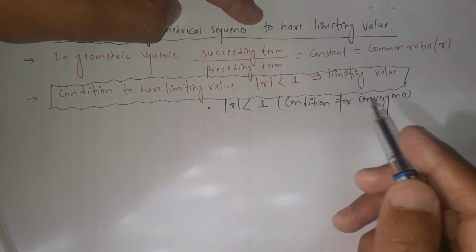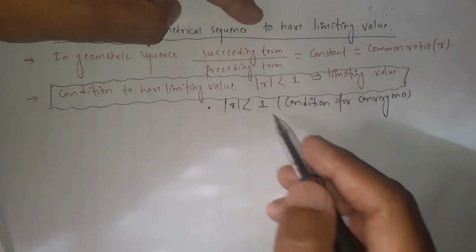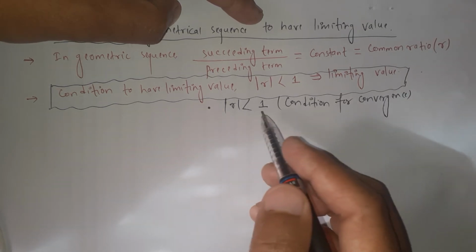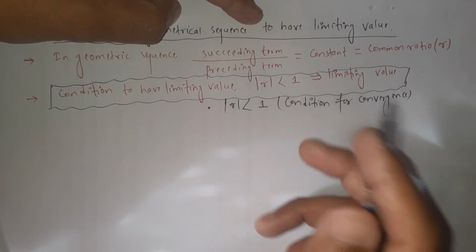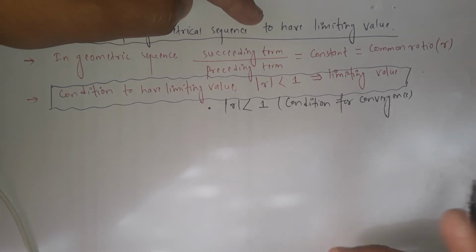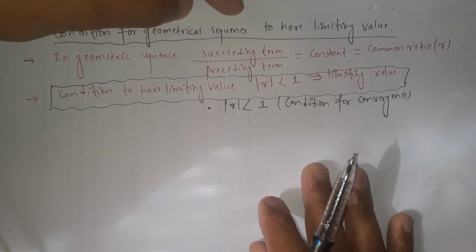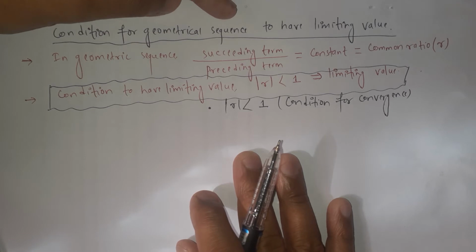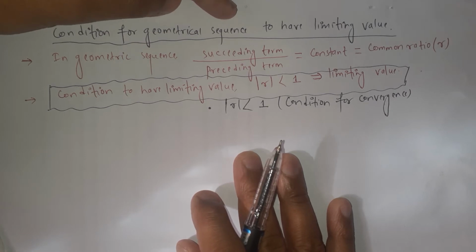Otherwise, the sequence will not converge. This is also the condition for the convergence of the geometric sequence. Please remember these points. These are very important points to evaluate whether a sequence has a limiting value or not.